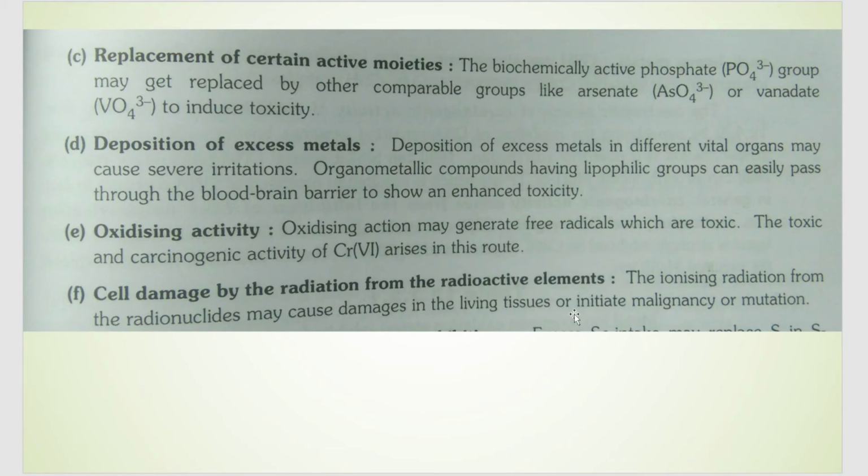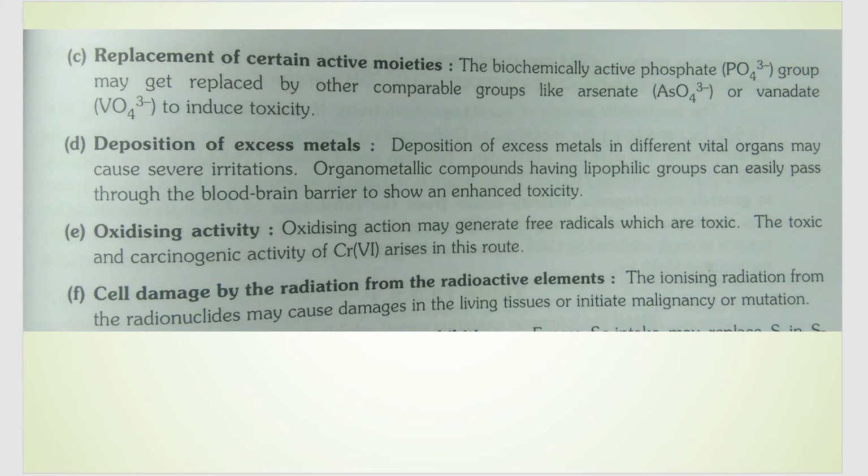And next one is cell damage by radiation from radioactive elements. Here, if a person is continuously being exposed to a small dose of a radioactive element, you know that these elements emit radiations which are not good for the cell, that is, those radiations can cause cell mutation.